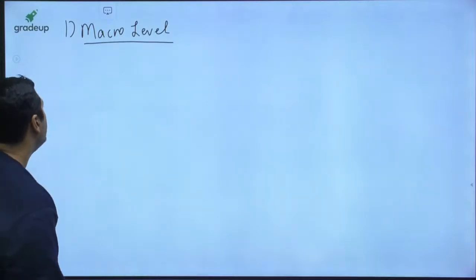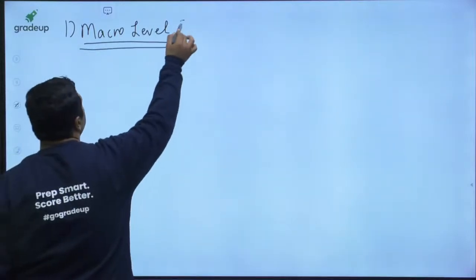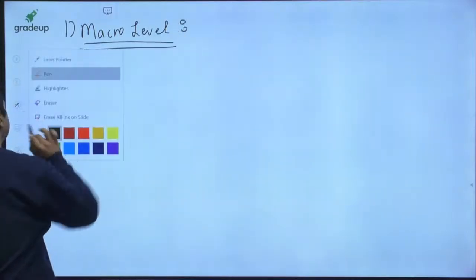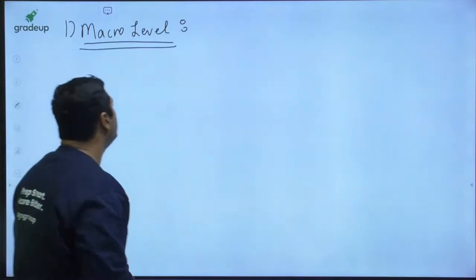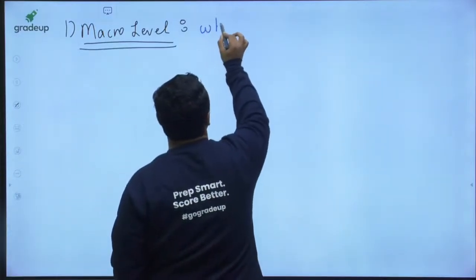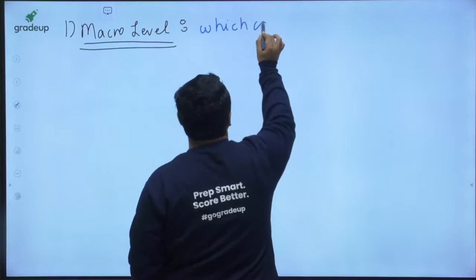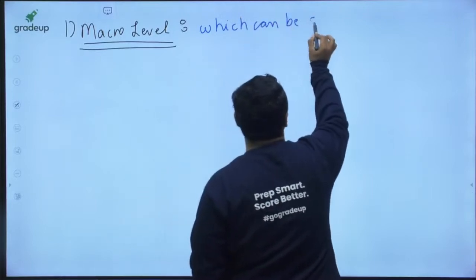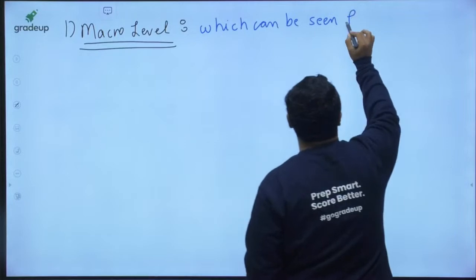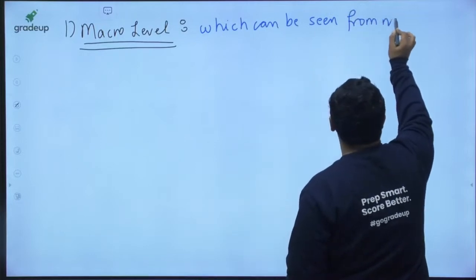So macro level when we are talking about, guys, macro level of structures are those which can be seen from naked eyes.